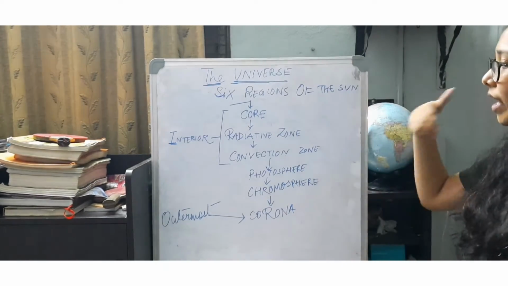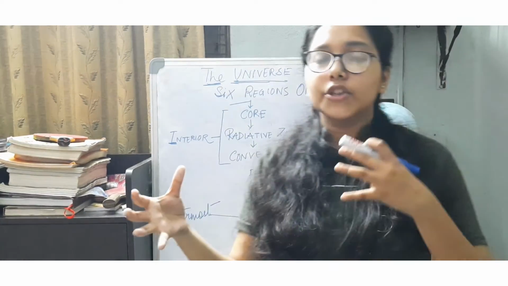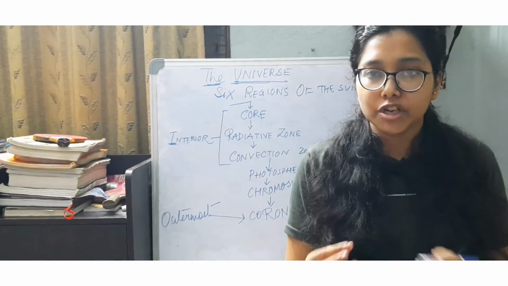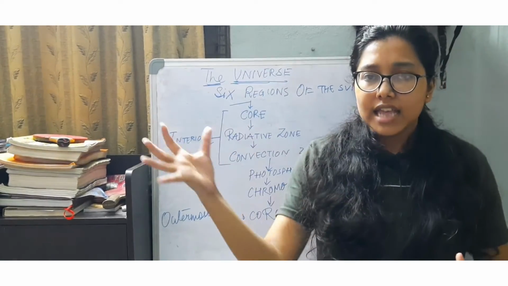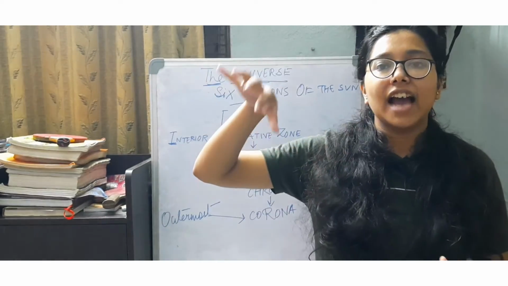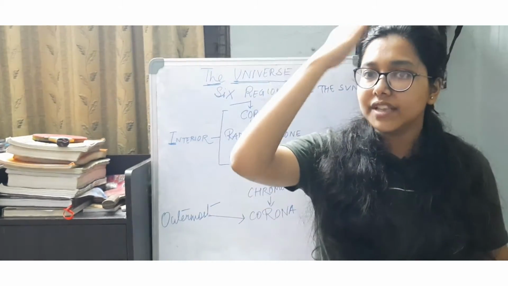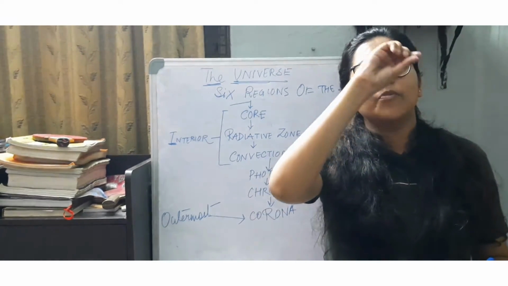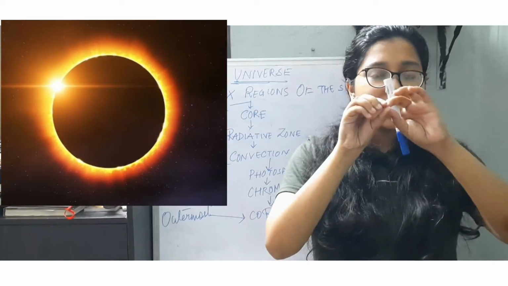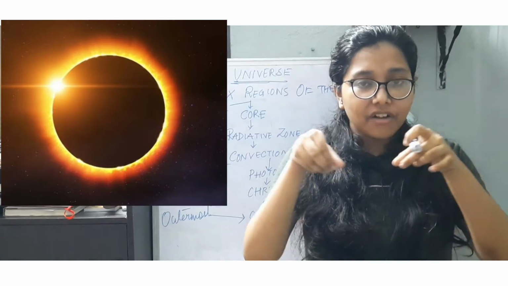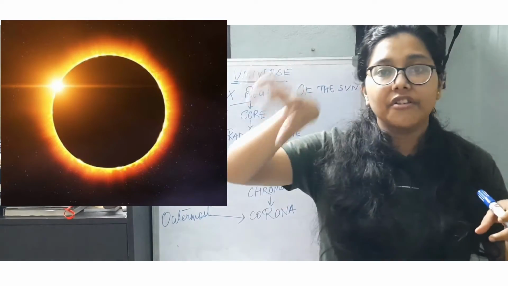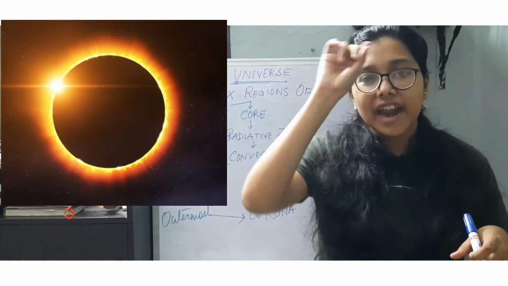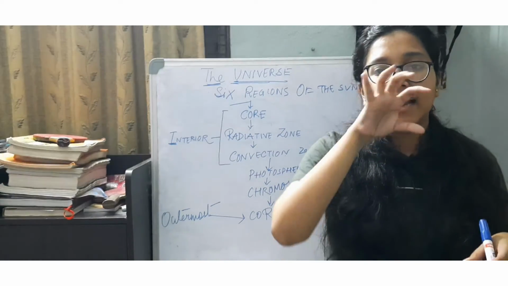Now when we observe a solar eclipse taking place, the most interesting observation is that the entire moon has covered the sun. It appears that the entire moon has covered the sun. But there is a certain observation that just at the surroundings, at the corners, that is the rim of the sun, there is a red rim that is observed.